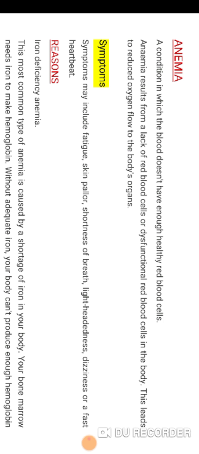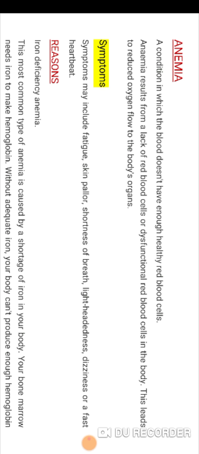So what are the symptoms of this anemia? Symptoms may include fatigue, skin pallor, shortness of breath, lightheadedness, dizziness, or a fast heartbeat. Okay, friend. So these are basically the normal symptoms of anemia.